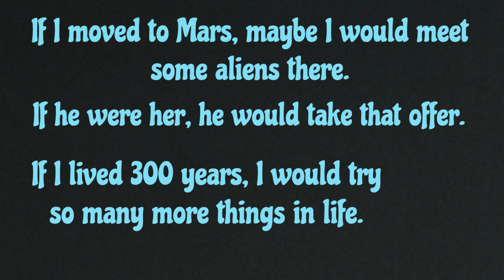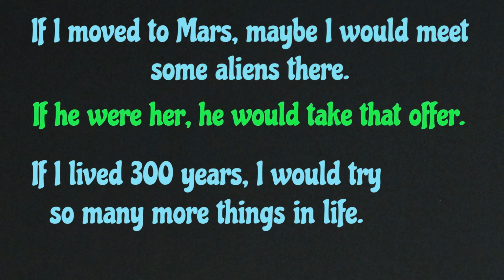Now, let's look at the second part of this sentence. Maybe I would meet some aliens there. So you can see that I use the word would and meet, would do, basically. So this is the structure for the second part of the sentence. I would do something. He would do something.